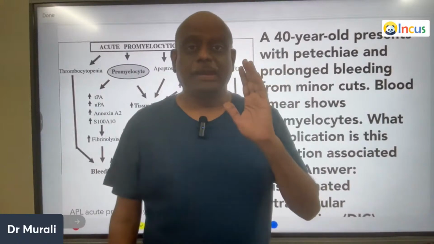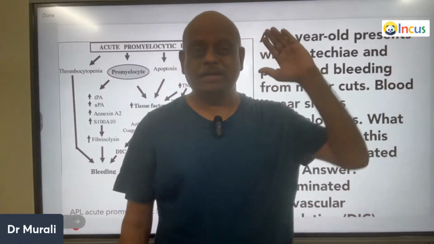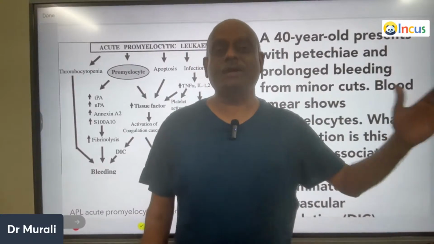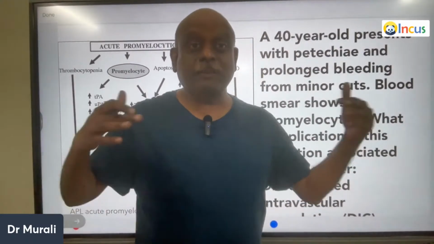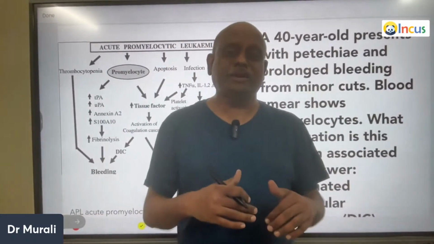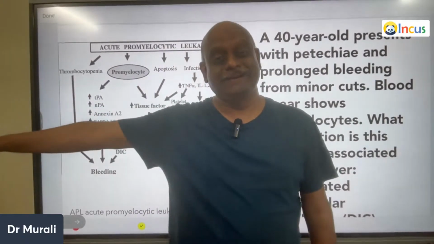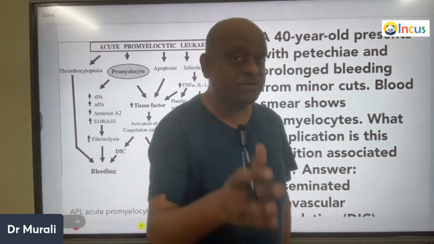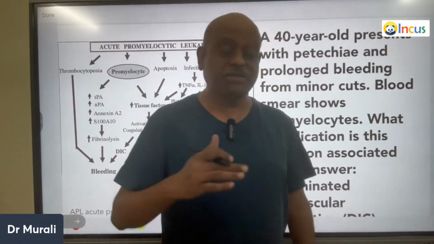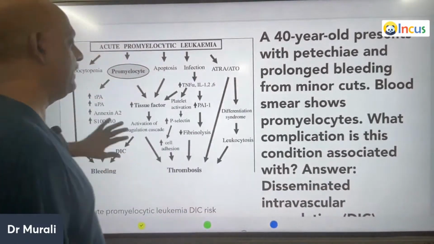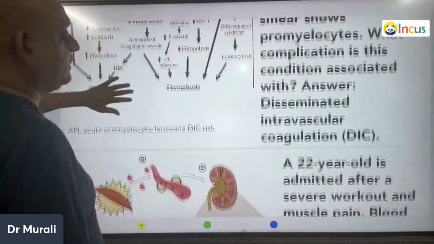But APML is a dirty thing because it leads to DIC, disseminated intravascular coagulation. So if you have a patient of APML admitted under you, be ready to have a good blood bank, which provides you the fresh frozen plasma, platelets, etc., to support the patient. Otherwise, it will be a bloodbath.